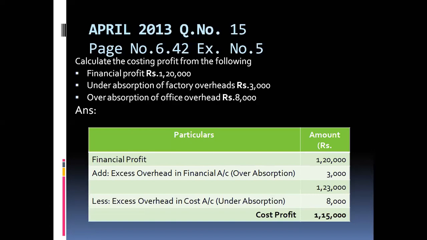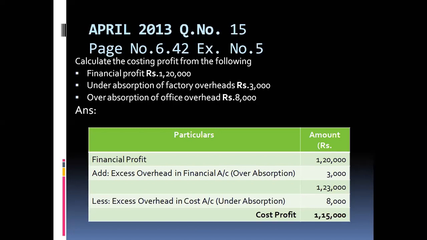They are asking us to calculate the costing profit from the following. If we calculate the costing profit, they have given the financial profit. The financial accounting profit is given in the first line as rupees 1,20,000. Under absorption of overheads is rupees 3,000, and over absorption of office overhead is rupees 8,000. Whatever overheads they give are called under absorption or over absorption.